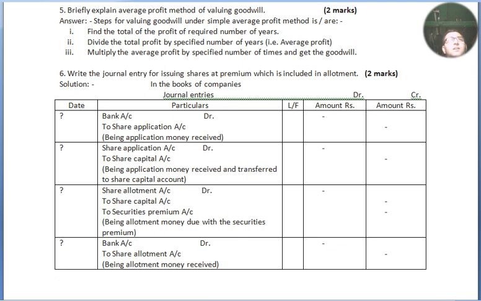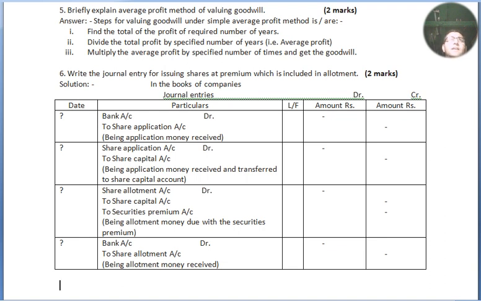Question number 6. Write the journal entry for issuing shares at premium which is included in allotment, for 2 marks. And the solution is: in the books of the company, journal entries. I have made the format: date, particulars, ledger folio, amount rupees, amount rupees. Above the amount I have written debit on the first column and credit on the second column. Now I have begun. If there is no date mentioned, we can just simply make the symbol of a question mark.